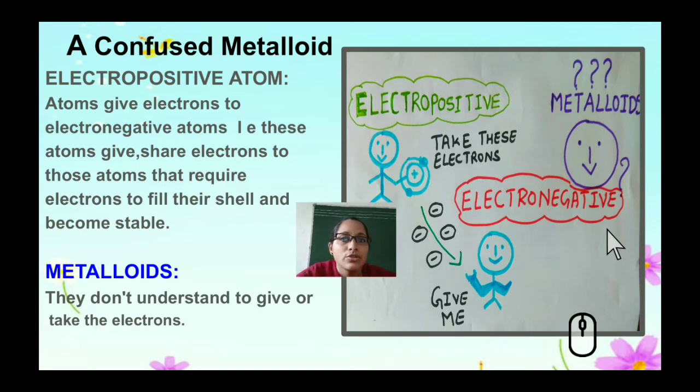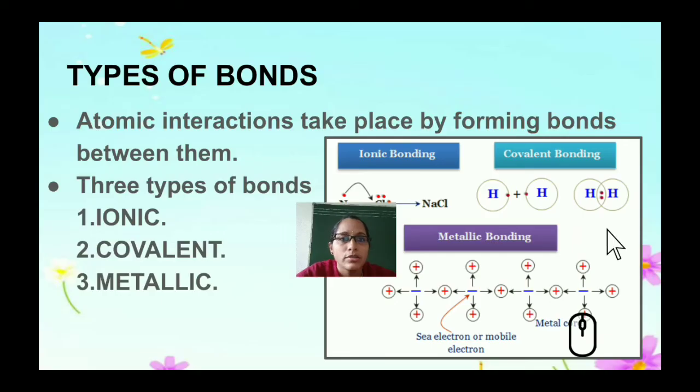Electropositive atoms give electrons to electronegative atoms. That is, these give, share electrons, fill their octet or fill the shell, and they give the electrons to the electronegative atoms and become stable. But metalloids here do not understand whether to give or take the electrons.